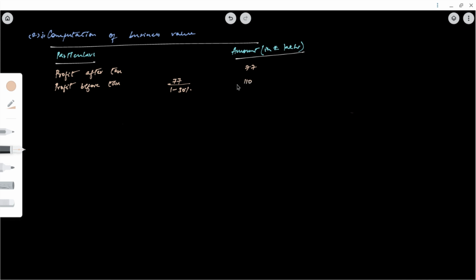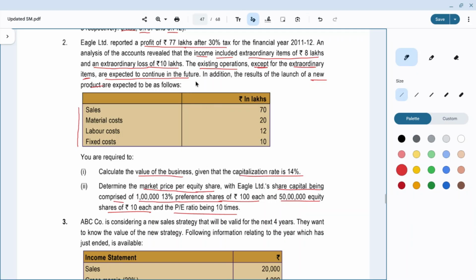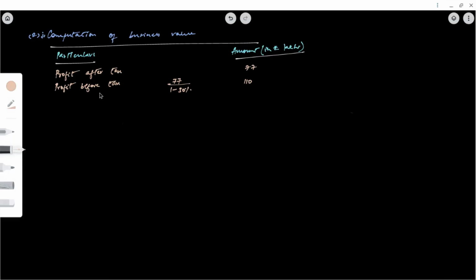Next, it is said that existing operations except for extraordinary items are expected to continue in the future. That means extraordinary items we need to eliminate from profit computation. So what are the extraordinary items? It is extraordinary income of 8 lakhs and extraordinary loss of 10 lakhs.